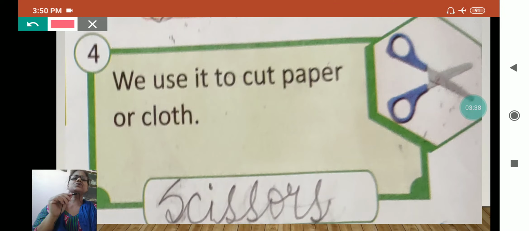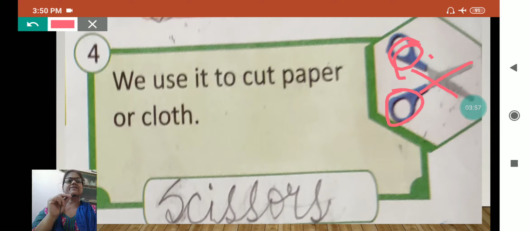Here, we use it to cut paper or cloth, and the picture of scissors is given. And here see, it is the two parts of scissors which cross each other. While crossing, they cut the cloth. So it is always called a pair of scissors, not scissor or one, because it has two parts, and when both of these parts cross each other, then only you can cut the cloth or paper. So it is called scissors, and it is always written in plural.